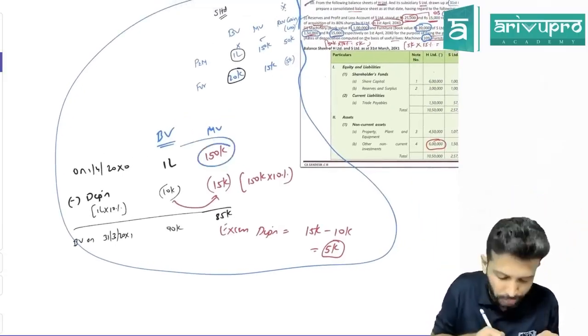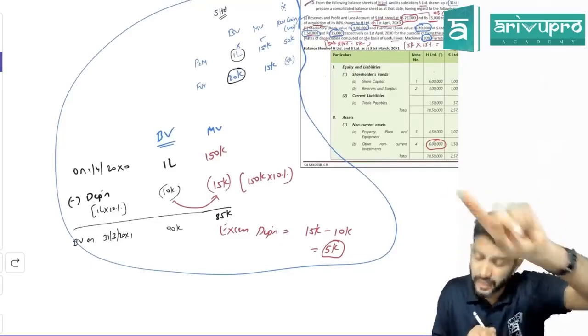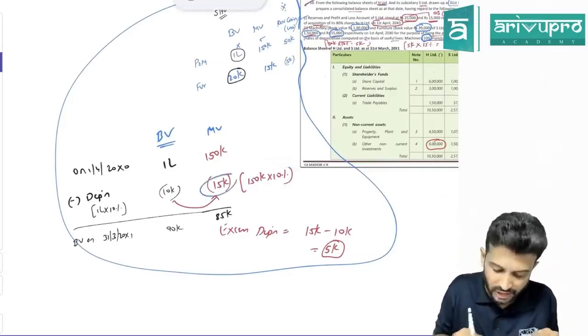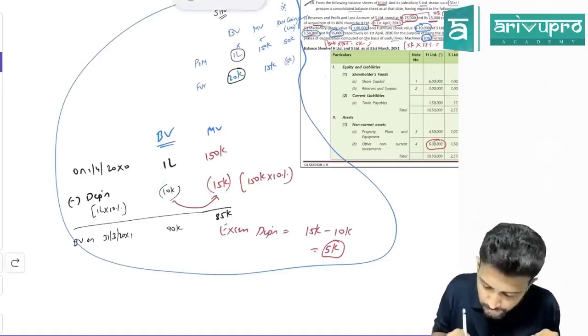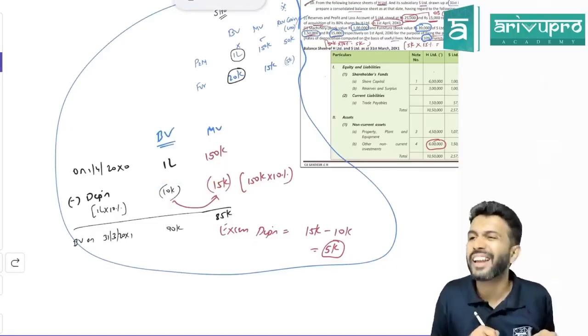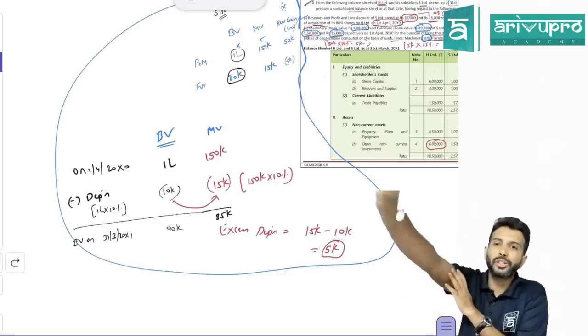That means we have to depreciate not on 1 lakh, but on 1 lakh 50,000. So 1 lakh 50,000 ka 10% is how much? 15,000. That means the subsidiary company should have depreciated 15,000, but they've charged depreciation of only 10,000. So how much depreciation have they not charged? 5,000 rupees. That means now we need to charge the depreciation.